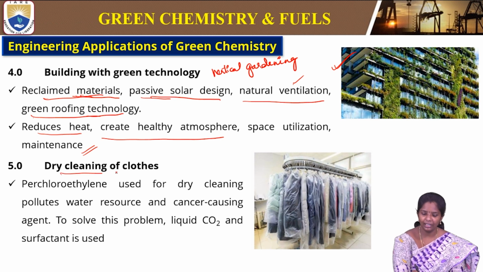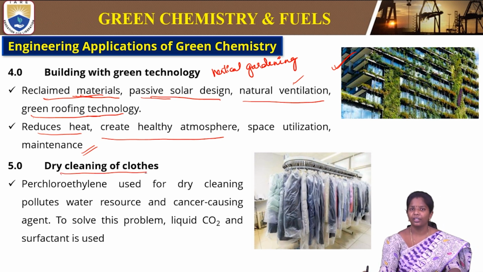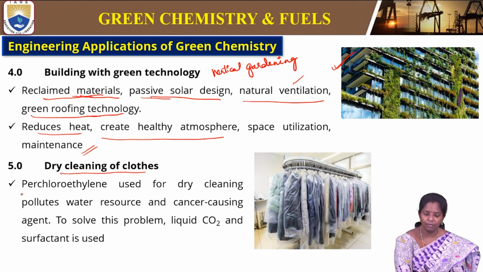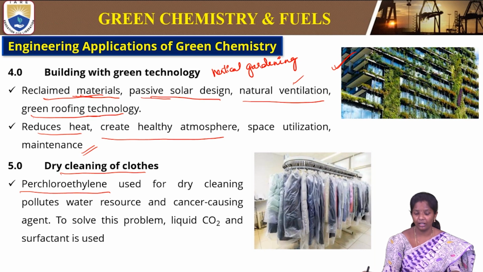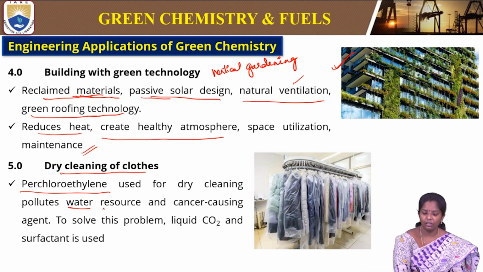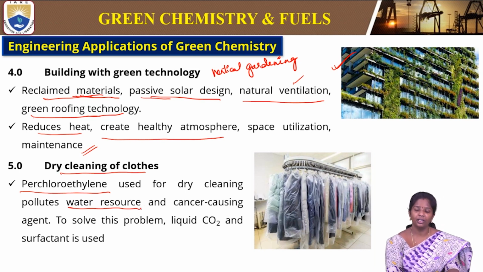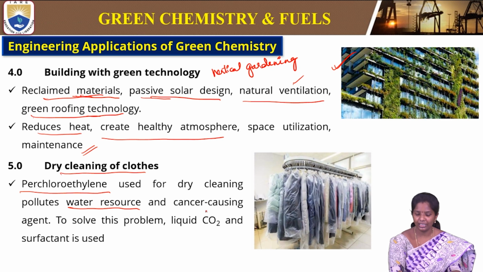Then is the dry cleaning of clothes. So generally for dry cleaning we use perchloroethylene for dry cleaning the textiles or clothings. So this will really pollute the water resource. How does it happen? Because it goes into the drain and through that to the underground water. So that will cause cancer to the humans.